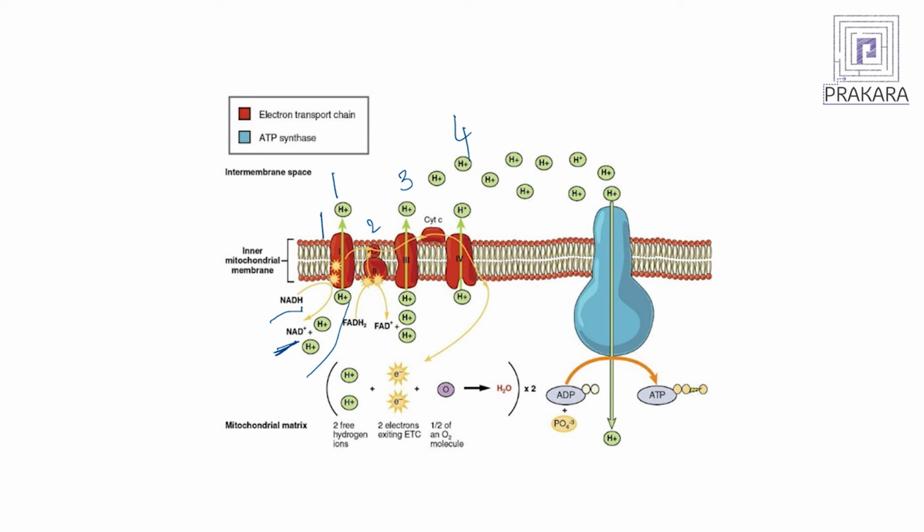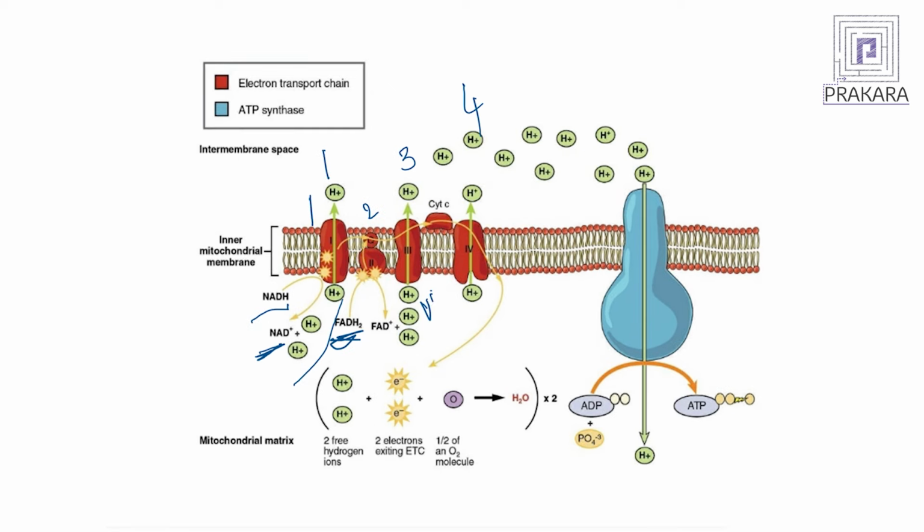Now, this is like a pumping channel. NADH is oxidized and H+ ions are sent into the intermembrane space from the inner side of the mitochondrial membrane. Then in complex 2, FADH2 is oxidized and protons go out. Then complex 3 is generally referred to as the Q cycle, and complex 3 has a lot of a compound called ubiquinone. Here also protons are going out. So, you can see that all 4 complexes involve a lot of compounds like cytochromes, ubiquinones, quinones, and whenever they are moving, protons are going out.